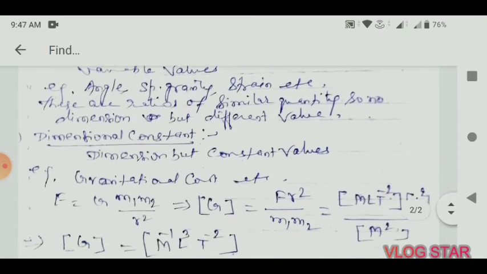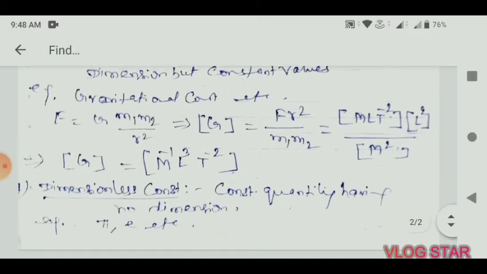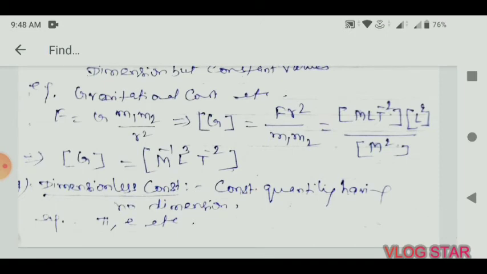Similarly, the third one is dimensional constants. These are constant quantities but have dimensions. For example, the gravitational constant: we can find its dimension, but it is a constant quantity, a universal constant. The fourth one is dimensionless constants.